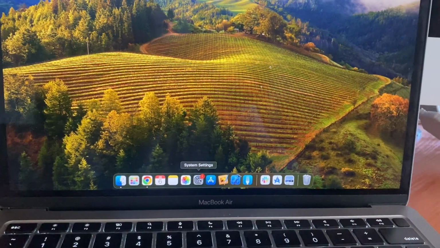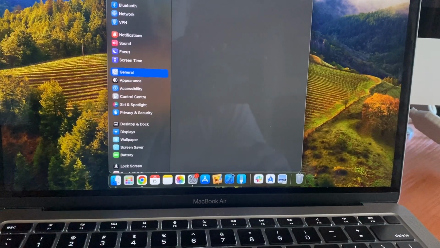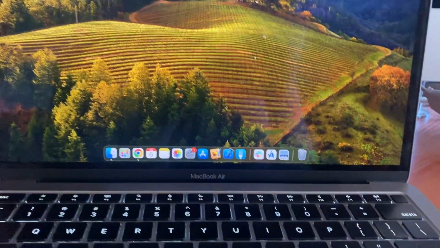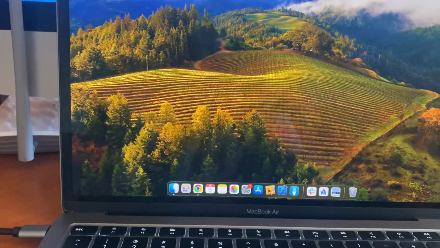So just go to system settings, open General, open Software Update and check the latest updates for your system. If you install it, you can also try to reinstall your Mac.